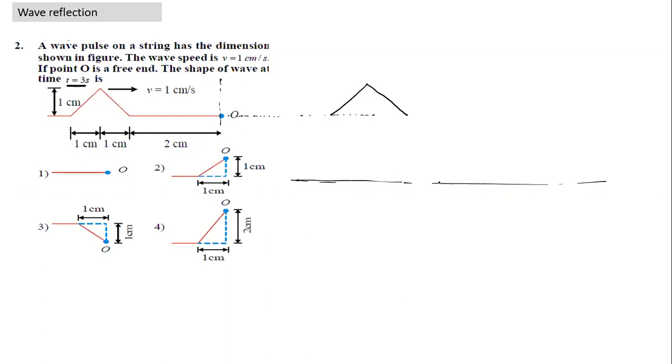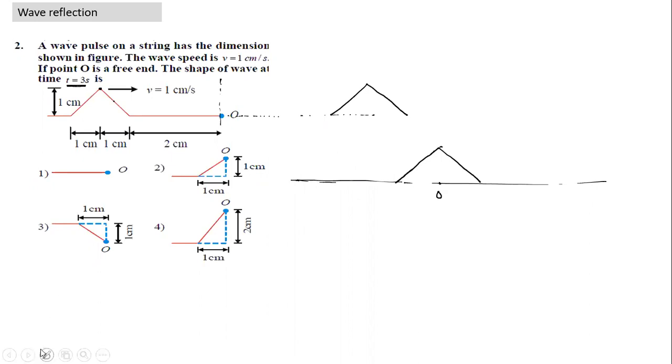Where is the point? This is the point O. Let's draw this pulse, the shape at t is equal to 3 seconds. So 3 seconds means what? This point will reach O. Are we clear? Because this point is at a distance, this point will reach O. So the shape of the incident wave pulse will be like this. That's how the incident wave pulse looks.